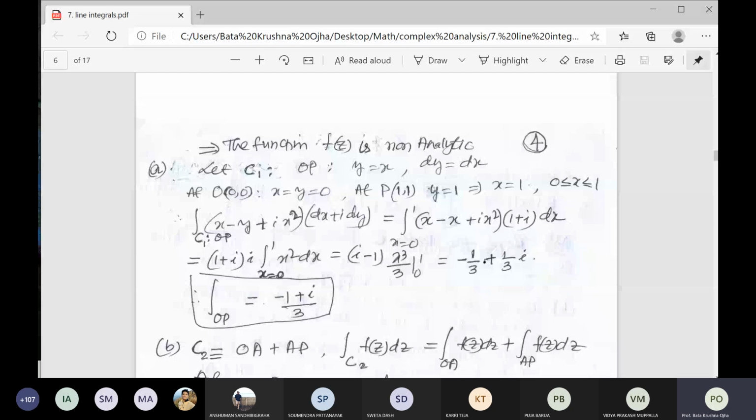Since x varies from 0 to 1, you take the integral from x is 0 to 1. Now replace y, because I already know y is equal to x, so x minus x plus i x square in your question. What you keep is dx plus i, and in place of dy you write dx. If you take dx common, 1 plus i here. Do you understand this line?